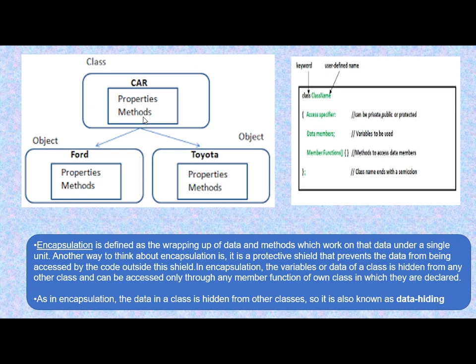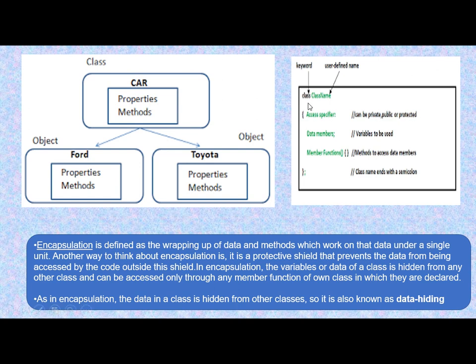This is encapsulation. Encapsulation is defined as the wrapping up of data and methods which work on that data under a single unit. So they are encapsulated, they are kept inside the class, and this is how it can provide data hiding, because the data and methods are encapsulated inside a class.